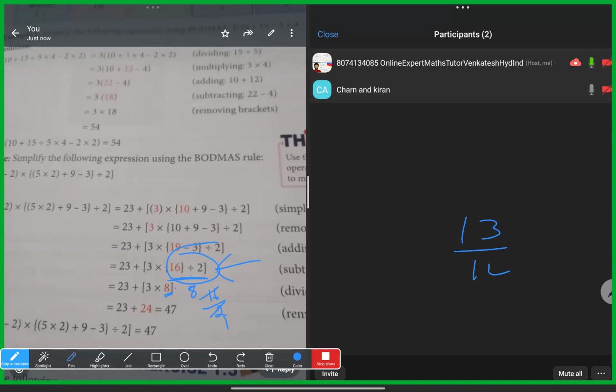So they don't cut the marks for doing this? If you do this, they will cut the marks, you're telling? No, they will not cut the marks.